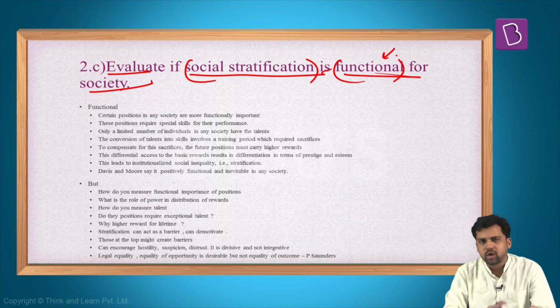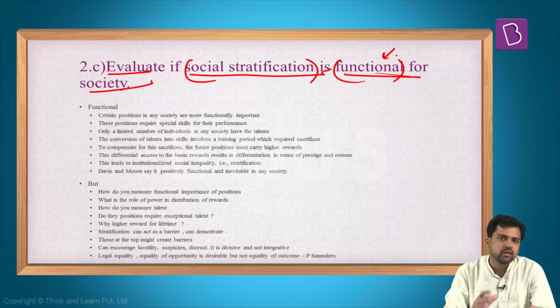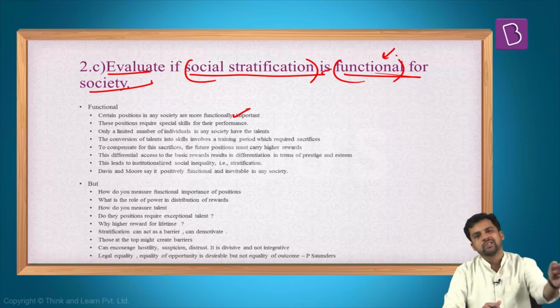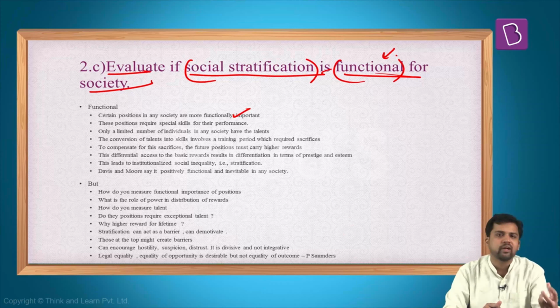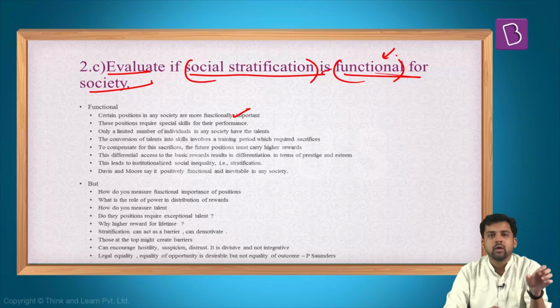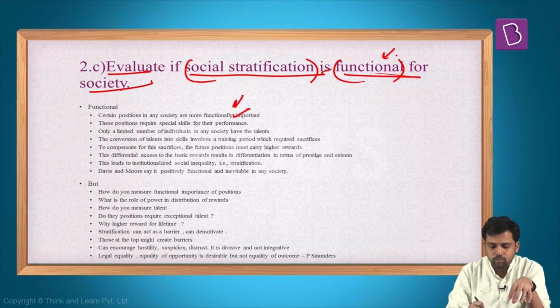You have to talk about the theory that is given by Davis and Moore. Then you have to also talk about the criticism that has been given by Melvin Tumin. Now what do Davis and Moore say? They say that there are certain roles in the society which are functionally important. Now for performing these roles, you need to have a better talent. Not everyone can do it. And again, it is not just talent, you also need to have some skills. So talent and skills are required to perform these functionally important roles.